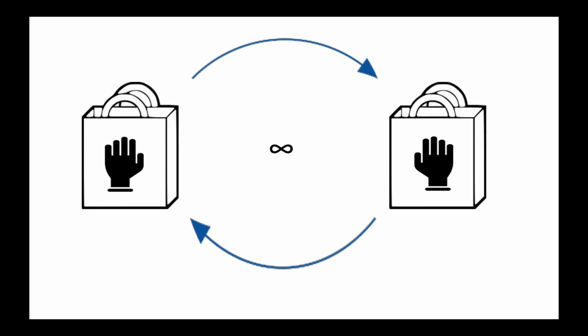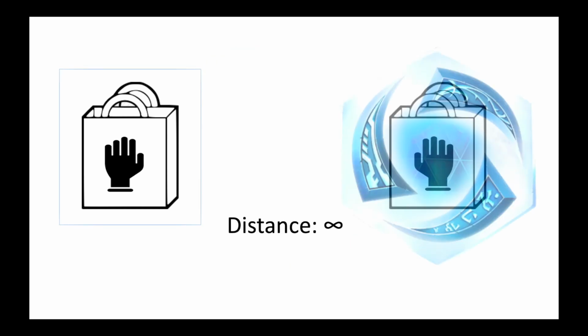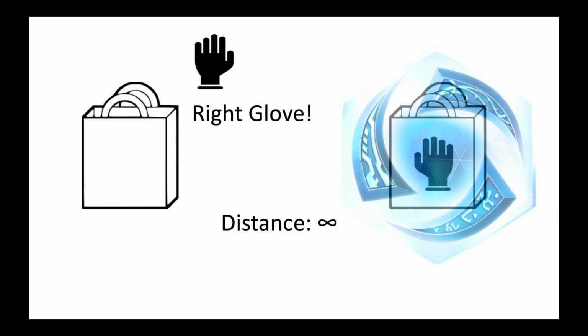Imagine you have a pair of gloves that are distinguishable. You put them separately into identical bags. You mix them up until you don't know which one is which. Choose a bag and send it somewhere far, far away, and keep the remaining one. As soon as you open the bag and check that you have the right glove, it is instantaneously determined that the abandoned bag contains the left glove.